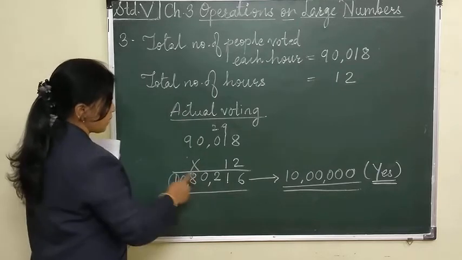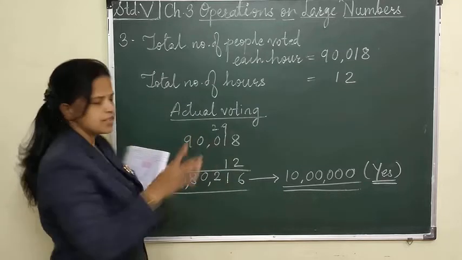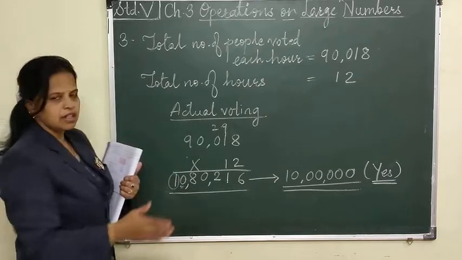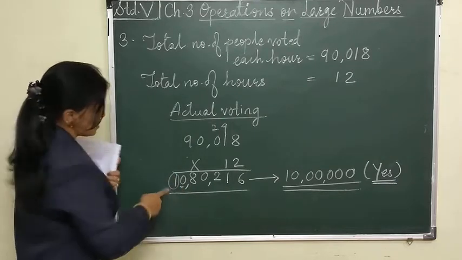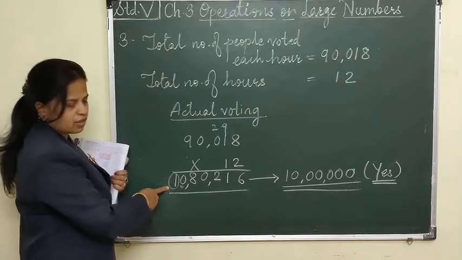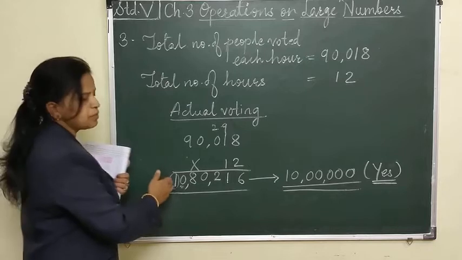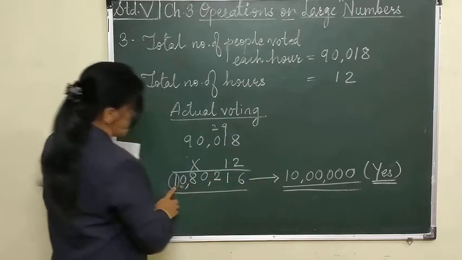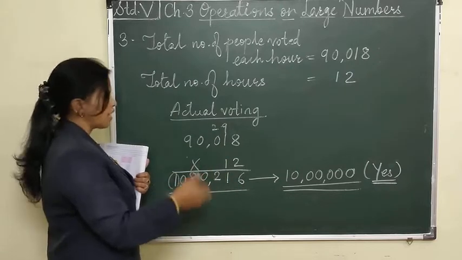After multiplying I got 10 lakh 80,216. So is this number nearby 10 lakh, that is 1 million? That we have to check. See, the highest value is 10 lakh. After that 0 is there after this 1. So it will go to the same 10 lakh, that is 1. So the number here, 10 lakh 80,216, is nearby 10 lakh.